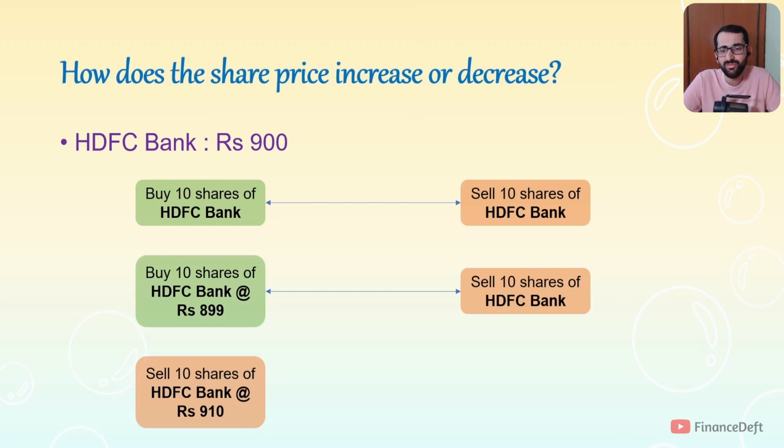Then what will these buyers do? Okay, it's fine, 910, 10 rupees more, I'll buy. Maybe tomorrow it will go up further, thinking that, they will place a buy order. Again, if this is a market order, this will match and the order will get executed at 910 and the price will move to 910. The last traded price will be 910 and that is how the shares move up or down.